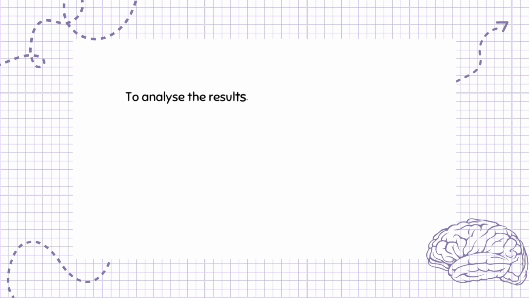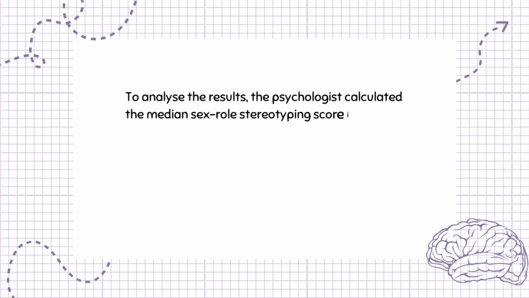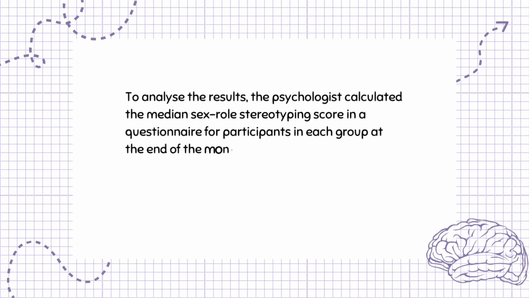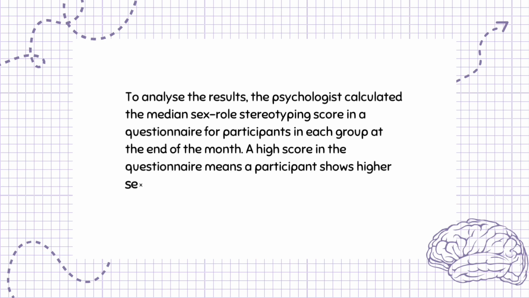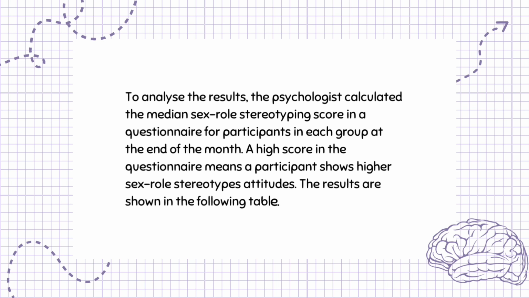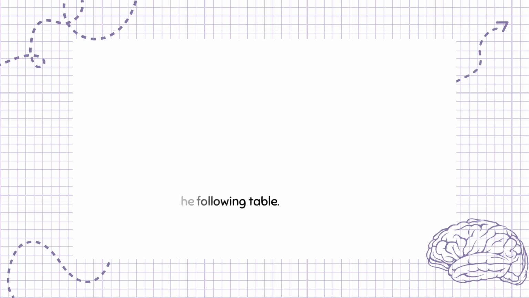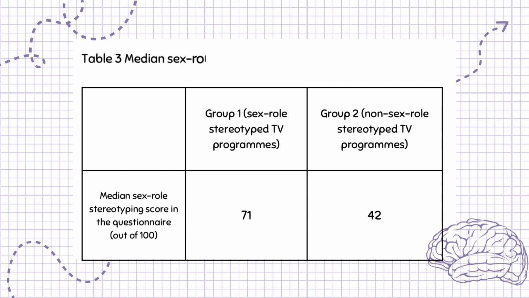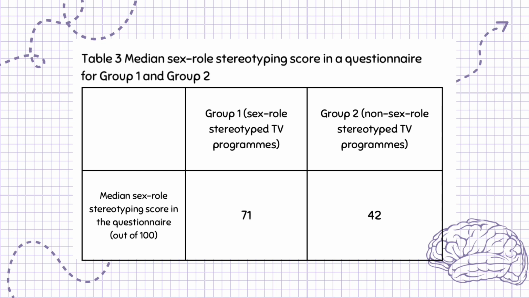To analyze the results, the psychologist calculated the median sex role stereotyping score in a questionnaire for participants in each group at the end of the month. A high score in the questionnaire means a participant shows higher sex role stereotypes attitudes. The results are shown in the following table. Table 3: Median sex role stereotyping score in a questionnaire for Group 1 and Group 2.